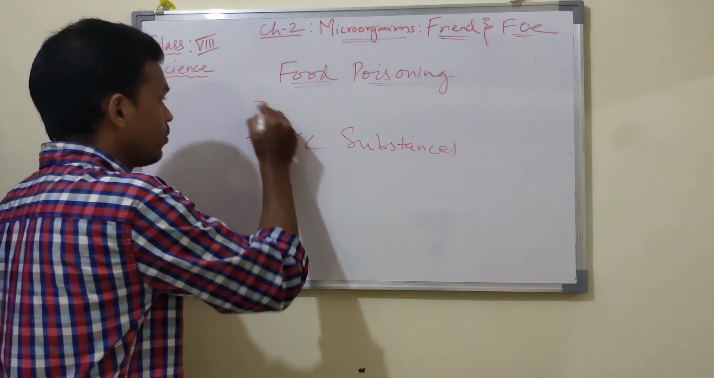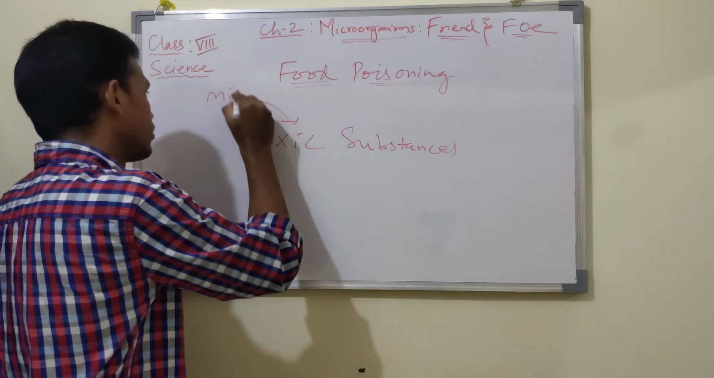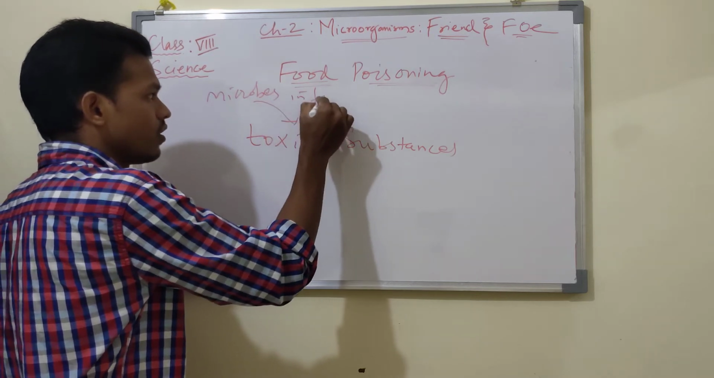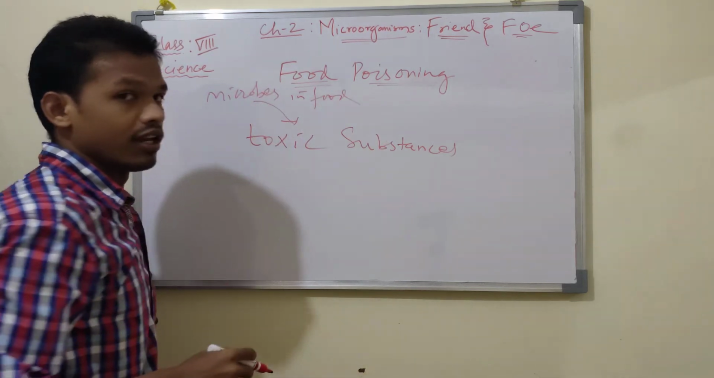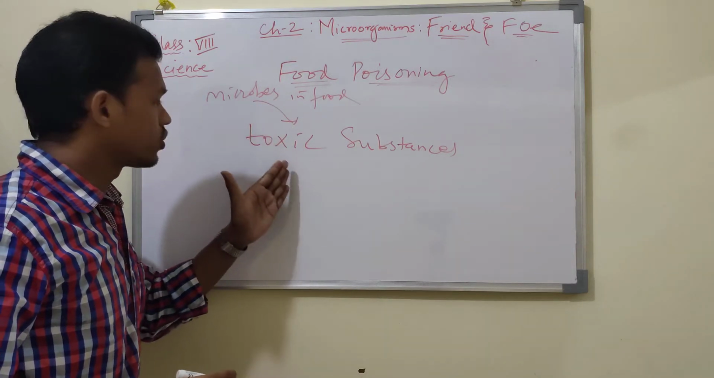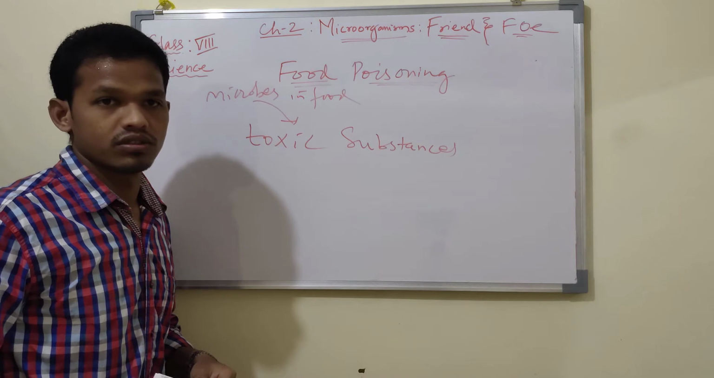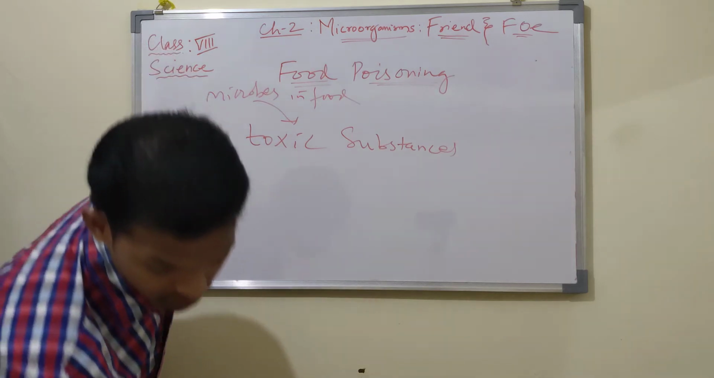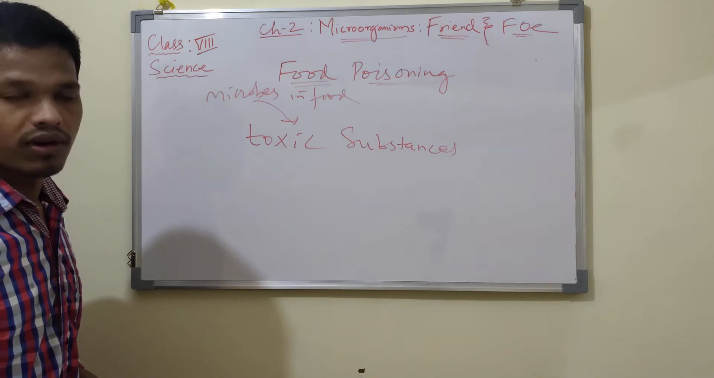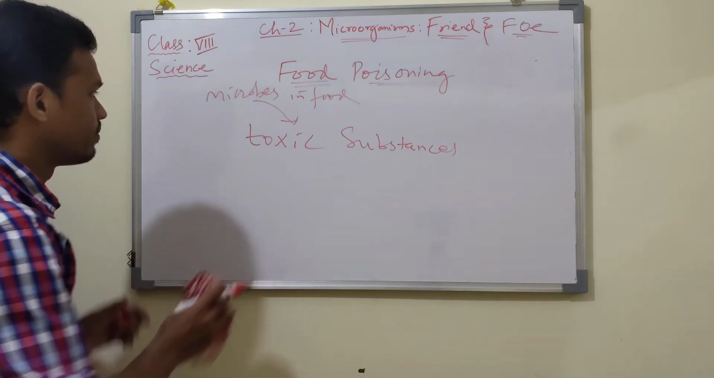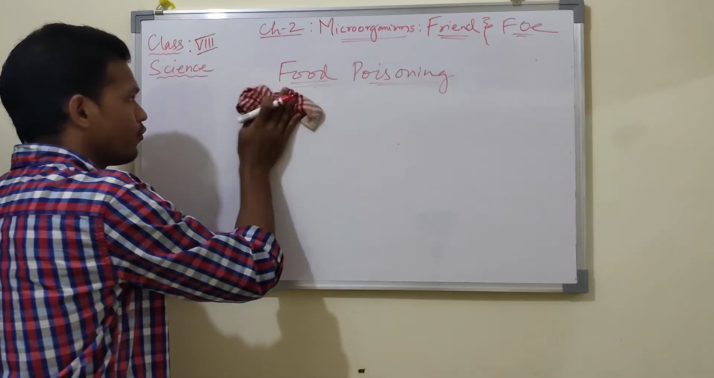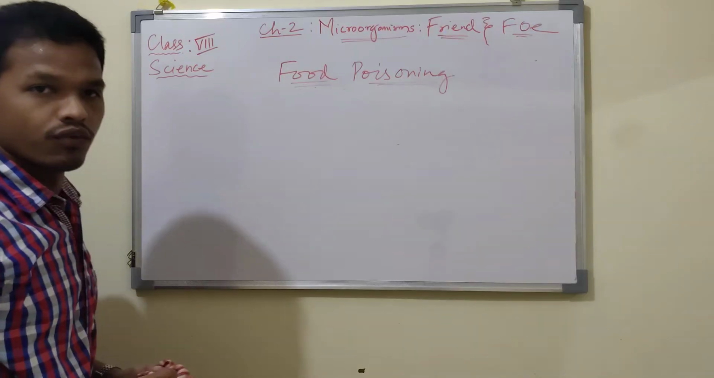This microorganism will release microbes which live in our food. In food, these microorganisms will decompose it and release toxic substances. Why does this happen? We'll study. So they release toxins, and therefore it causes poisonous food.